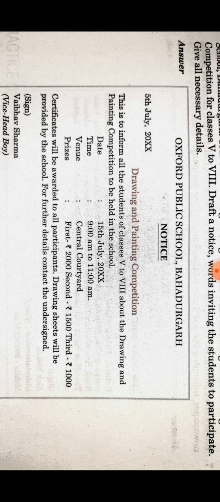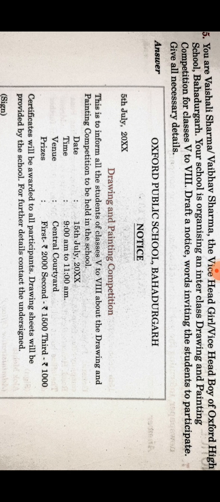Then in the last, you should mention the name and designation of the person issuing the notice, the issuer, in brackets. Name and designation of the person. So like that you can make a notice.